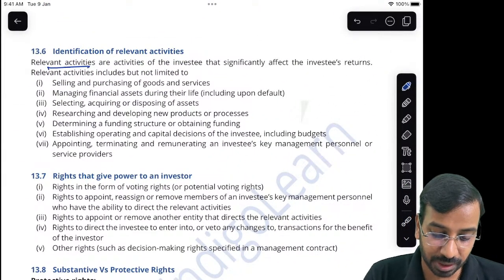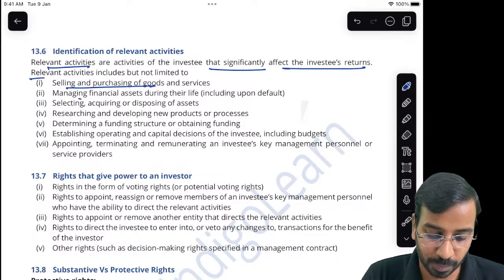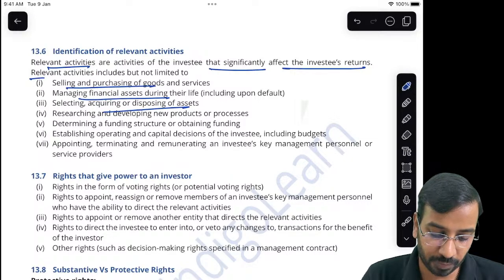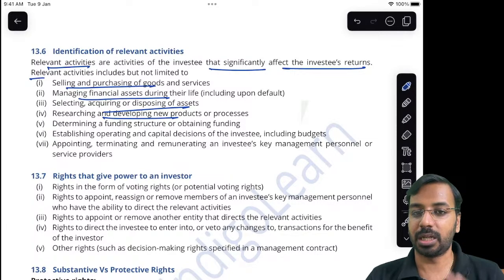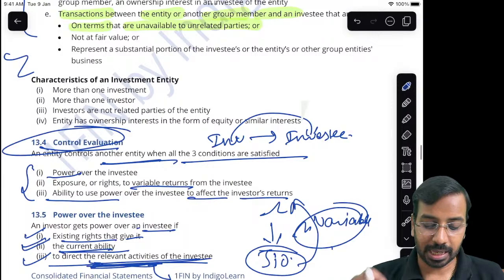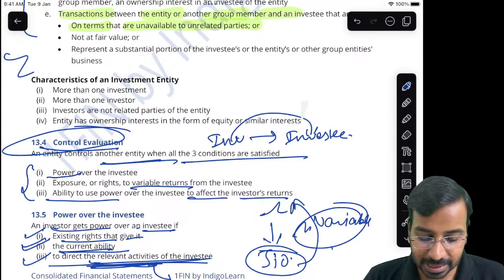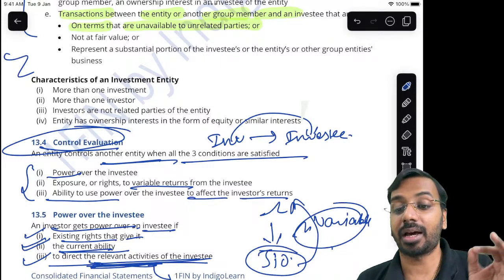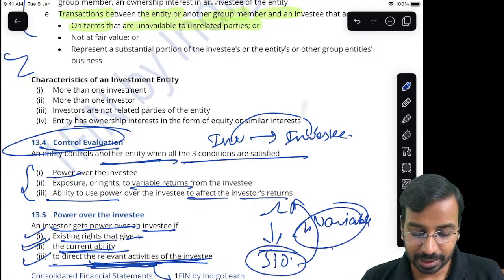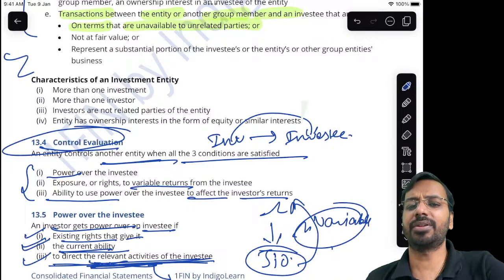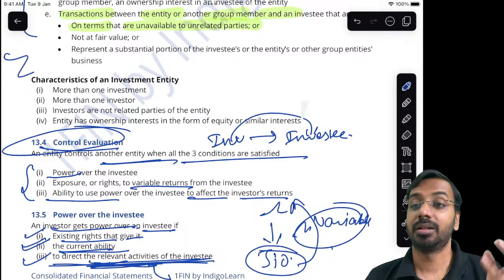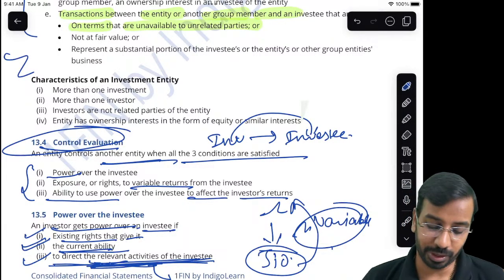Now, what are relevant activities that significantly affect the returns? For example, selling goods, managing financial assets, disposing of assets, R&D, and all of those things. So basically what I am saying, Reliance has power over the investee. How do I know it has power? It has existing rights that give it the current ability, meaning currently it can direct the relevant activities. Give everything for free for 3 months. That impacts the return of the investee.